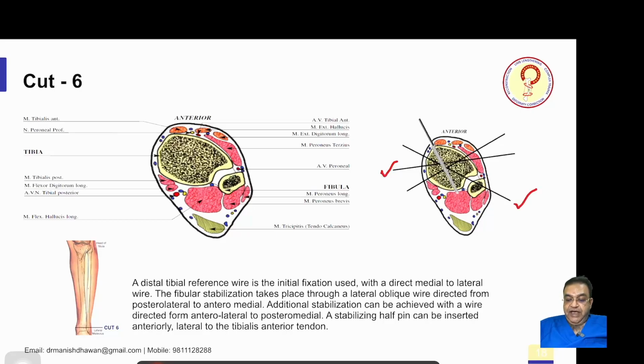Additional stabilization can be achieved with a wire directed from anterior lateral to posterior medial. So this is the third wire, and a stabilizing pin can be put in this fashion. So in the distal part you can have multiple wires and pins, and these are all basically put 13 to 15 millimeters above the ankle joint.